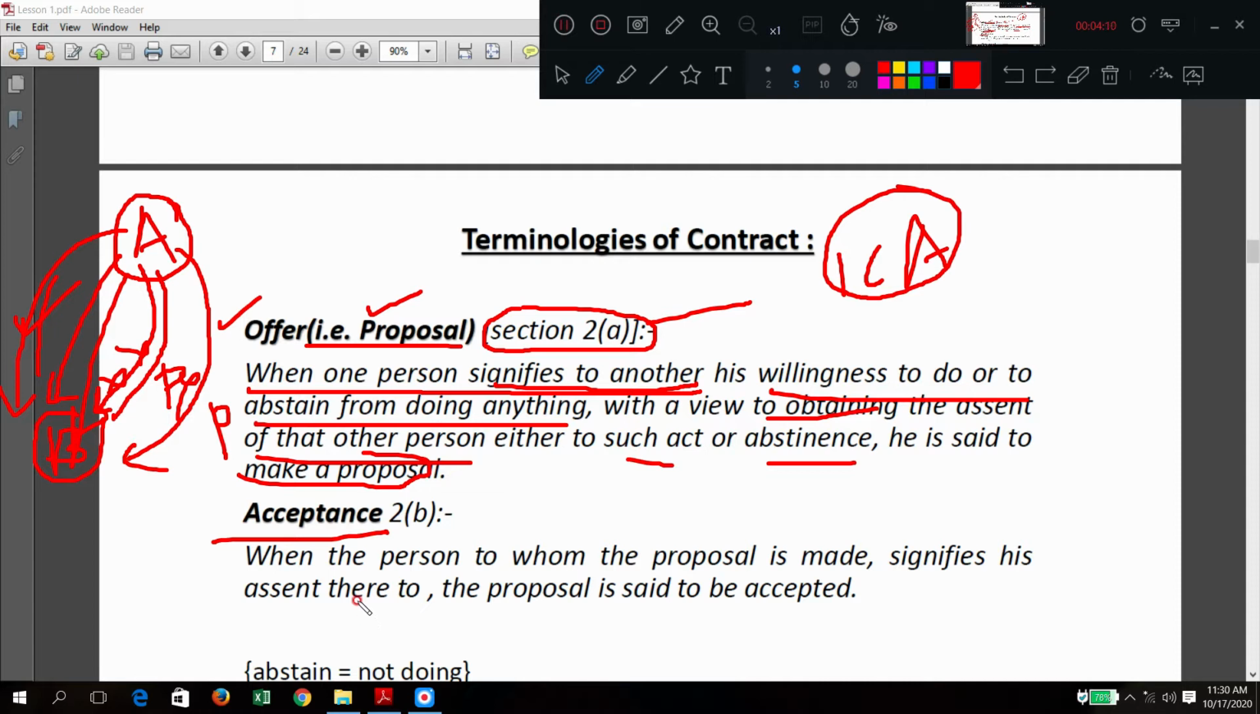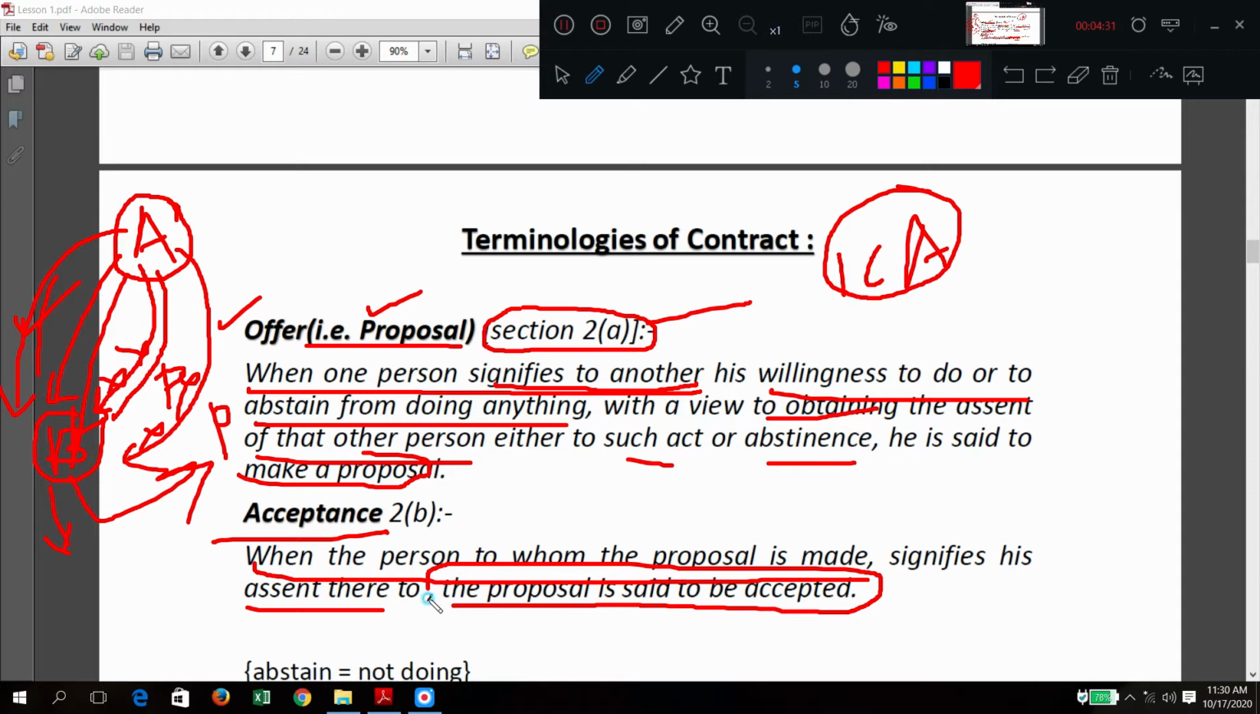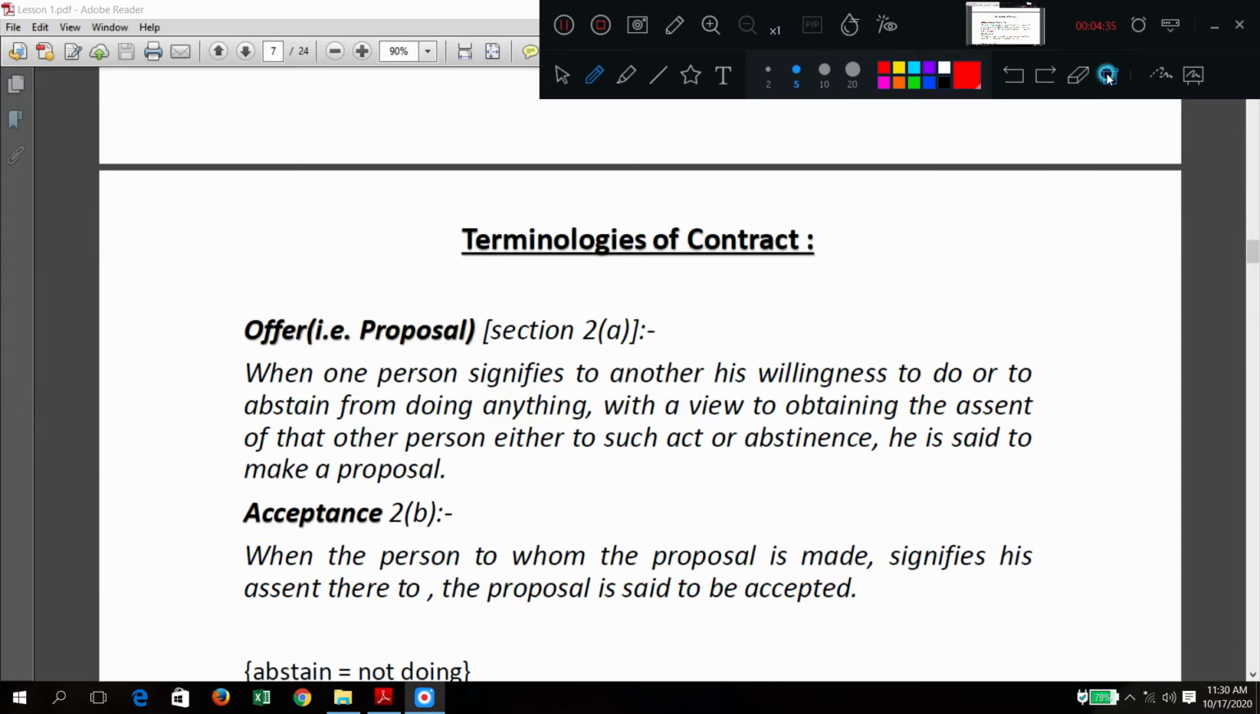Acceptance. What is acceptance? Very simple. When the person to whom the proposal is made, that is B, signifies his assent, meaning he is telling yes, okay, I will do, or he is telling yes, that he is not going to do, which is also possible, he is giving his assent to the proposal. That time we can call it accepted.